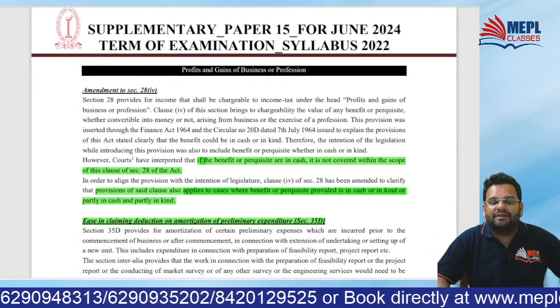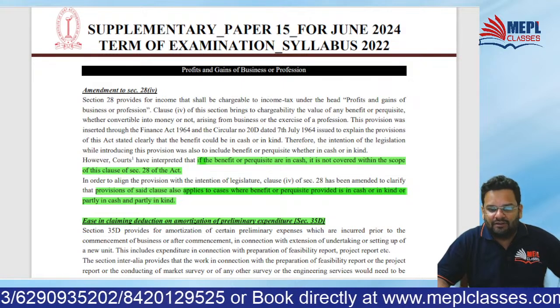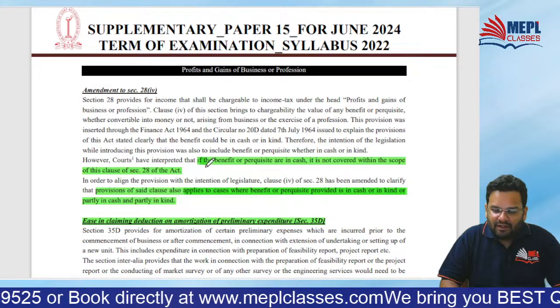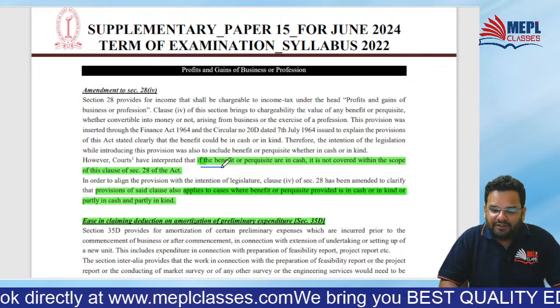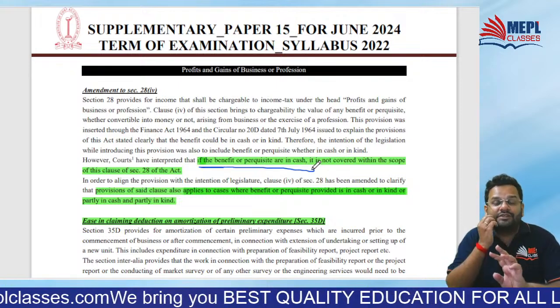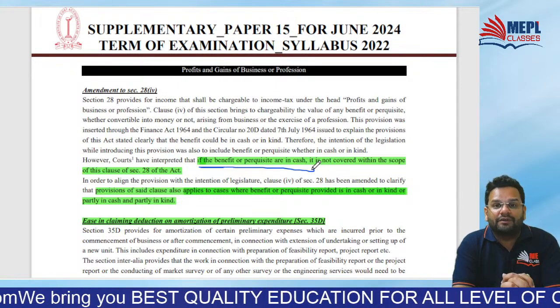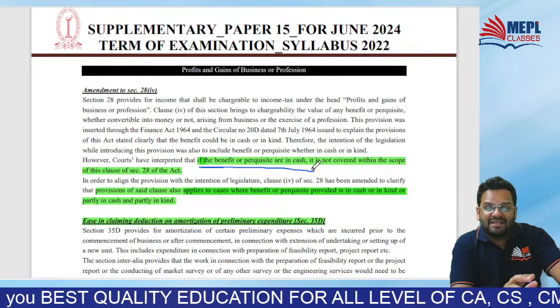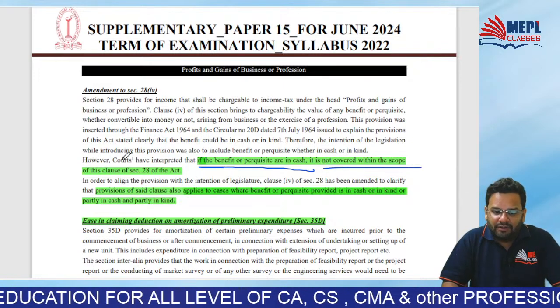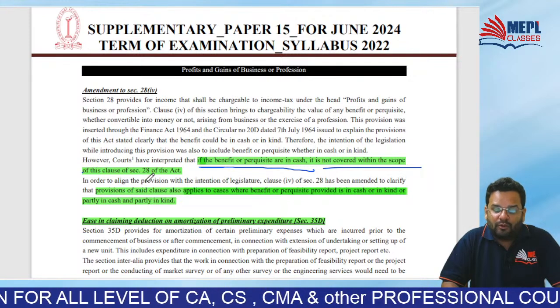Section 28. What is 28? 28 is the charging section. So, there is an amendment in that charging section. The High Court had interpreted that if the benefit of perquisites is in cash, I am talking about perquisites received by a businessman, then it is not covered within the scope of 28.